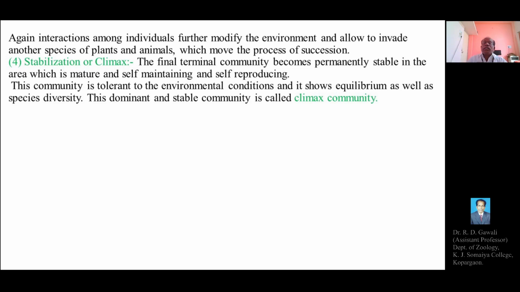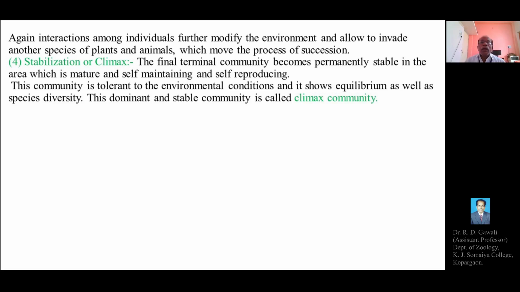So these are the four steps of secondary ecological succession, and we have also explained the diagrams showing the primary succession, secondary succession, and the ecological succession with respect to the transformation of the pond community to the forest community. So this is about ecological succession.